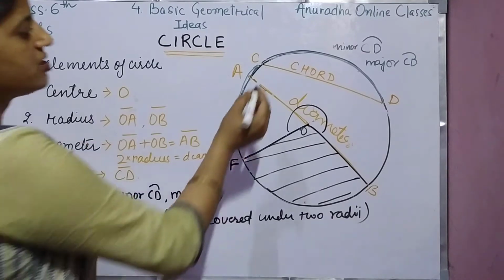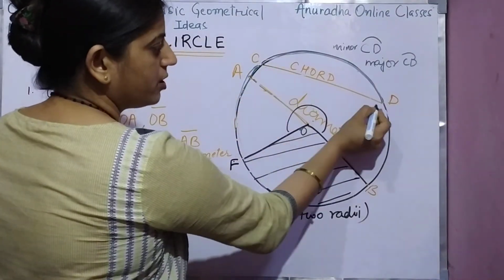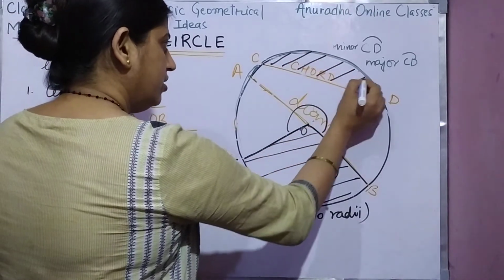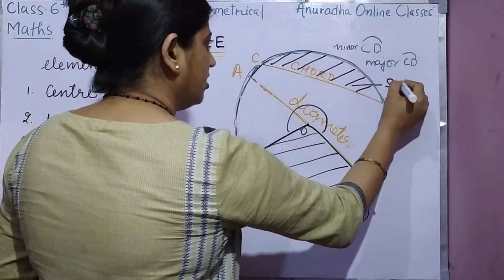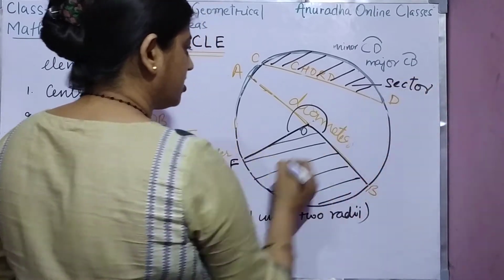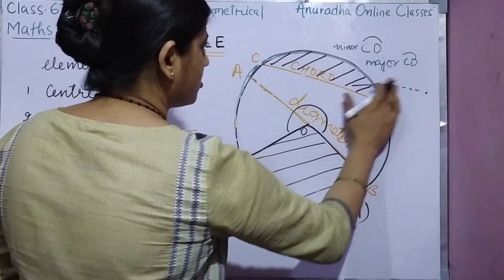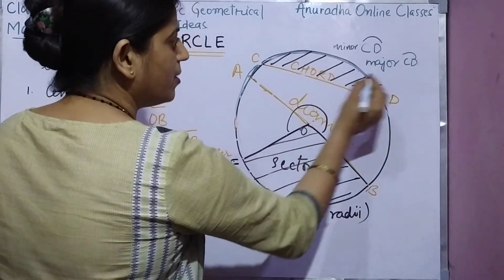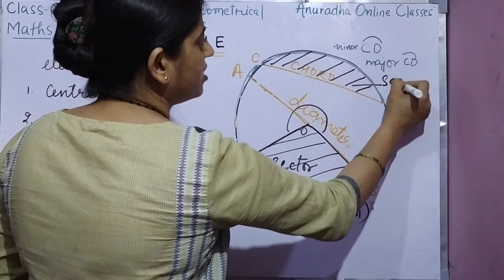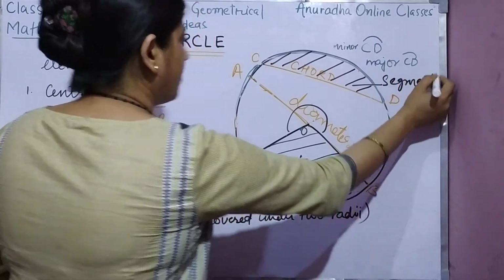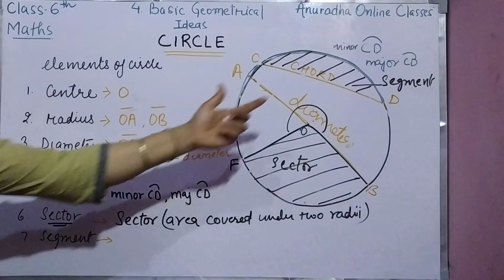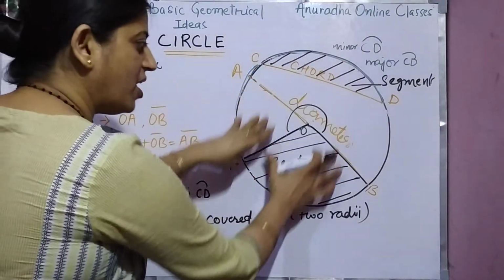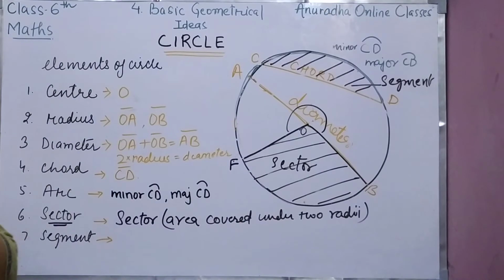Now come to the next, there is segment. Segment क्या होता है? Suppose we are having this chord, ठीक है? chord का जो ये एरिया है, this area, this is known as what? Sorry, not sector. This is sector, and this one is chord के बीच का जो एरिया रहता है, that is segment. The last term, segment. This is minor segment, and this जो बचा हुआ part है, that is major segment. Okay, children?